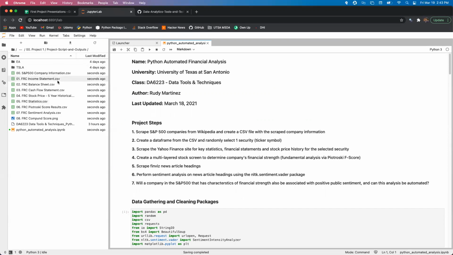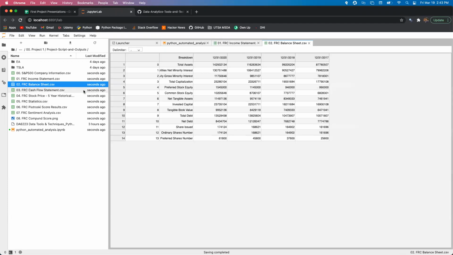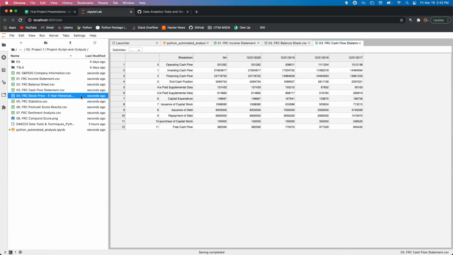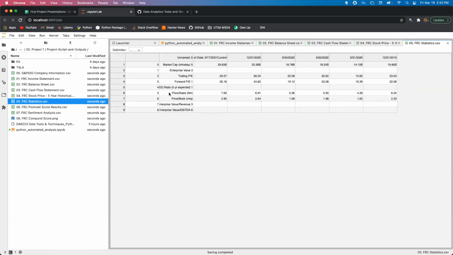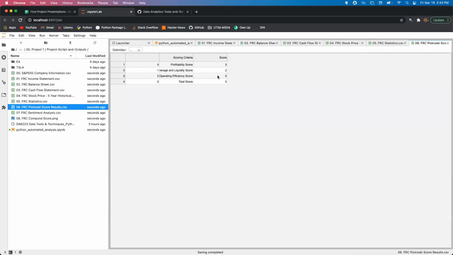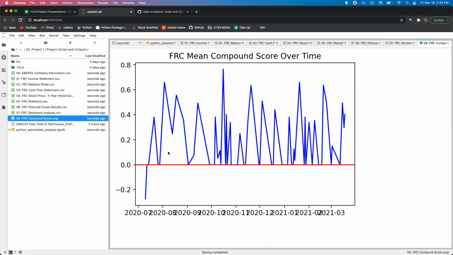There we go. As an example, I'll pull up one of the income statements here, the balance sheet, the cash flow statement, the stock price history for that particular security, key statistics associated with it, the results of the financial strength score, and lastly, the sentiment analysis for the headings and their associated compound scores. We also see a visual of the mean compound score over time for the particular company here. And with that, I'll conclude my presentation and thank you everybody for watching.